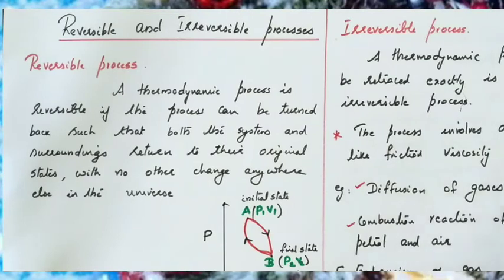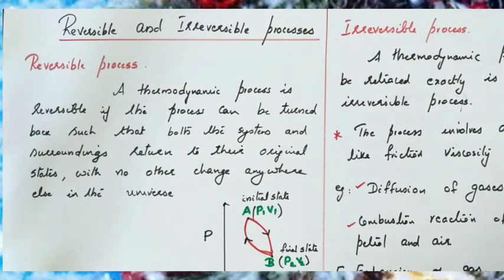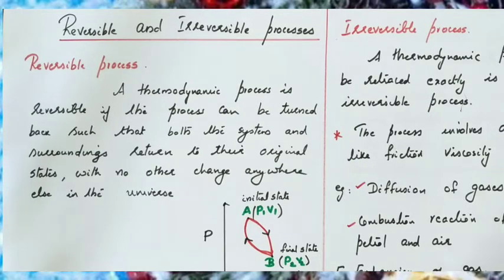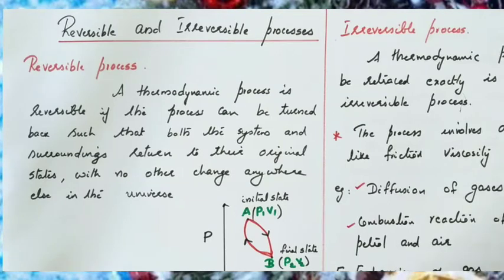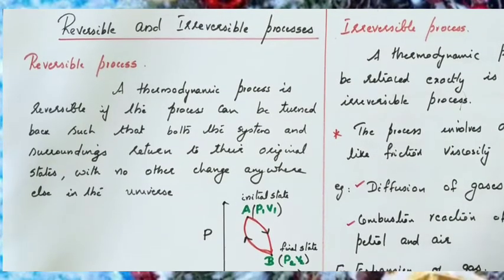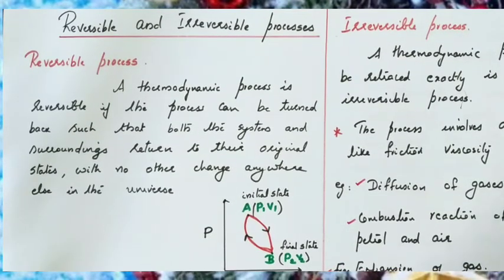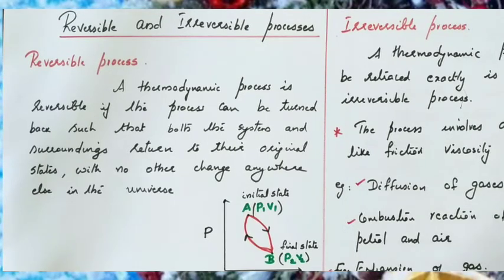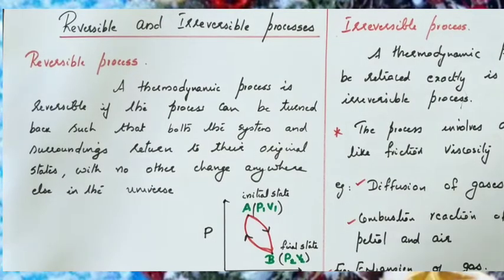Today we are going to discuss two important thermodynamic processes: the reversible process and the irreversible process. First one, reversible process. A thermodynamic process is reversible if the process can be turned back such that both the system and the surroundings return to their initial state with no other change anywhere else in the universe.